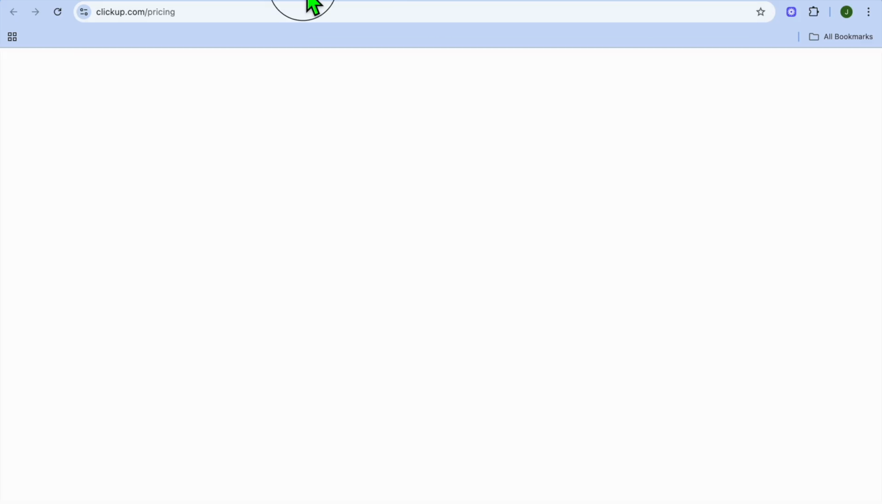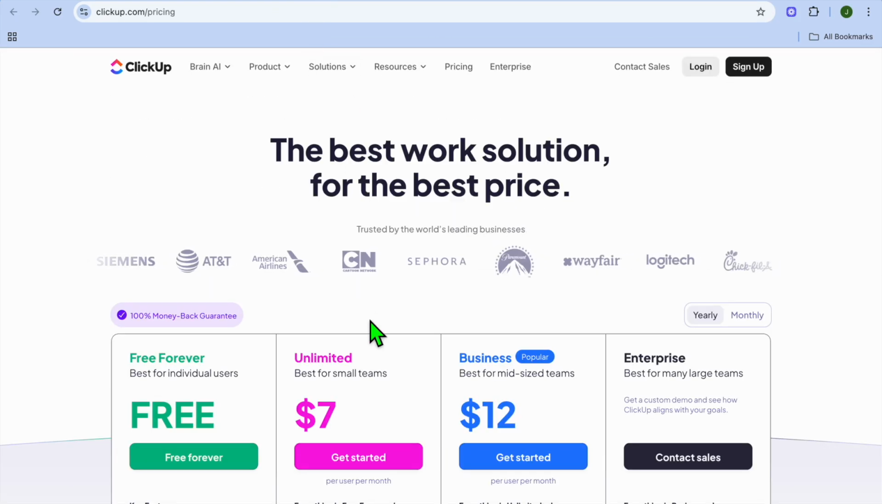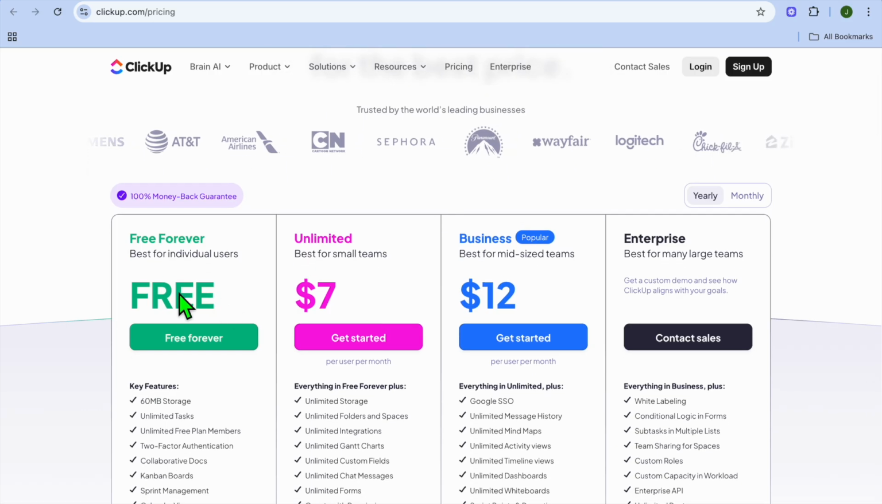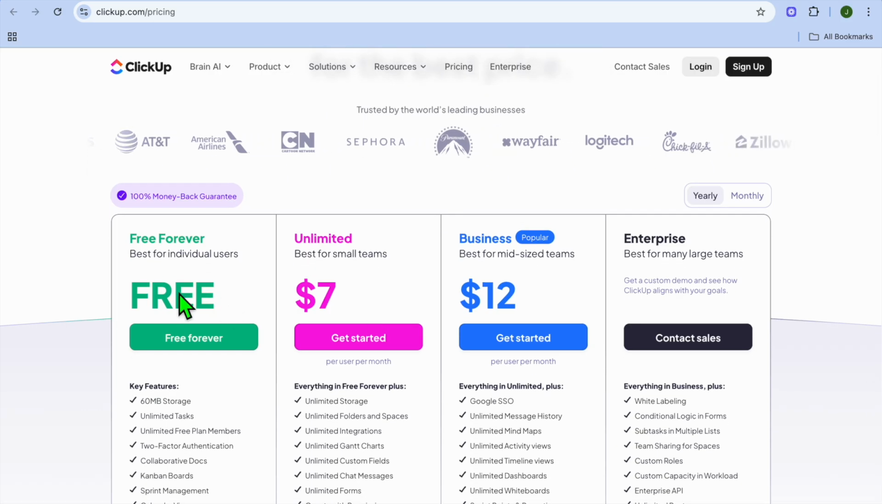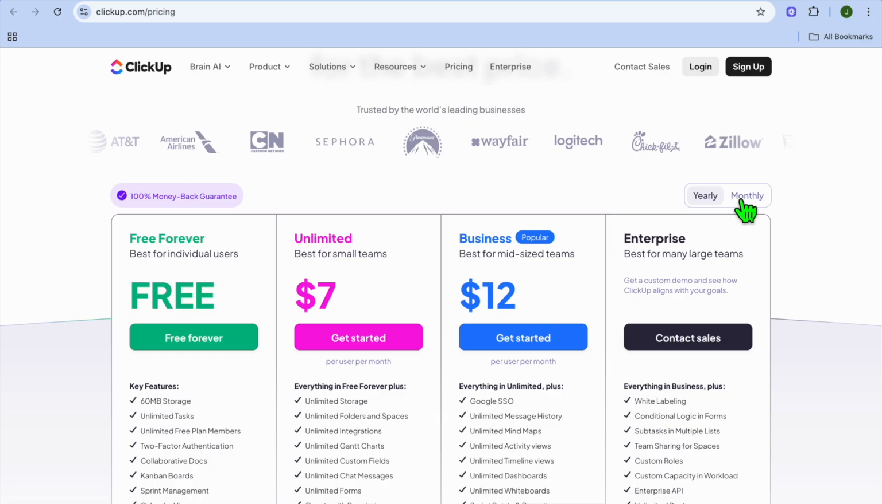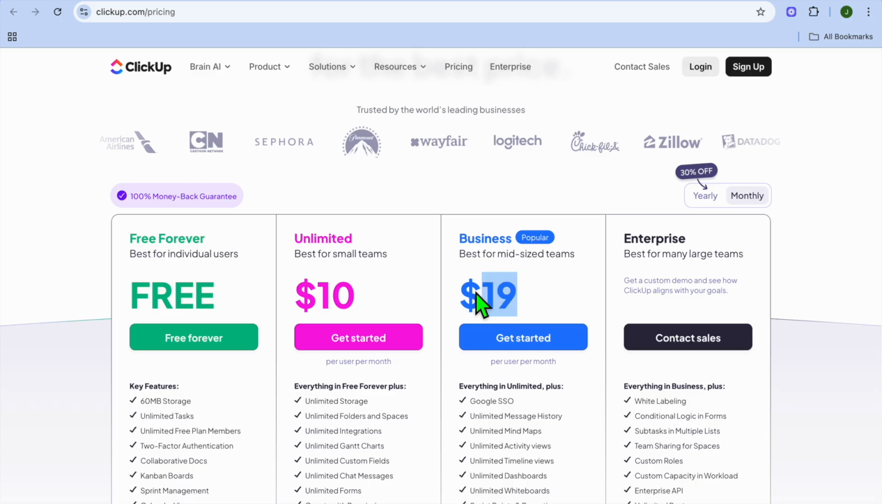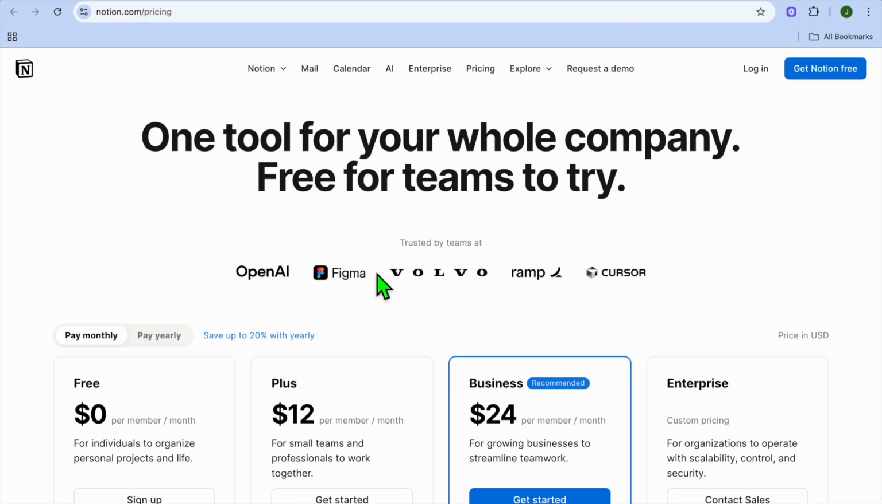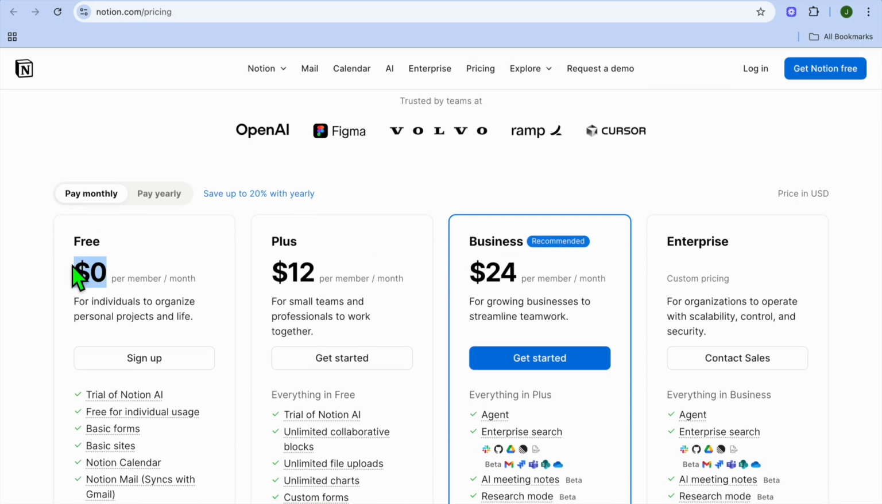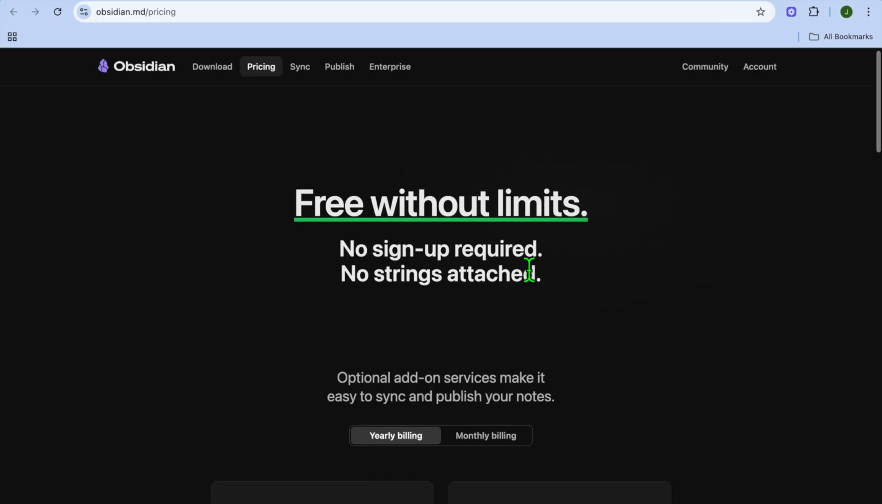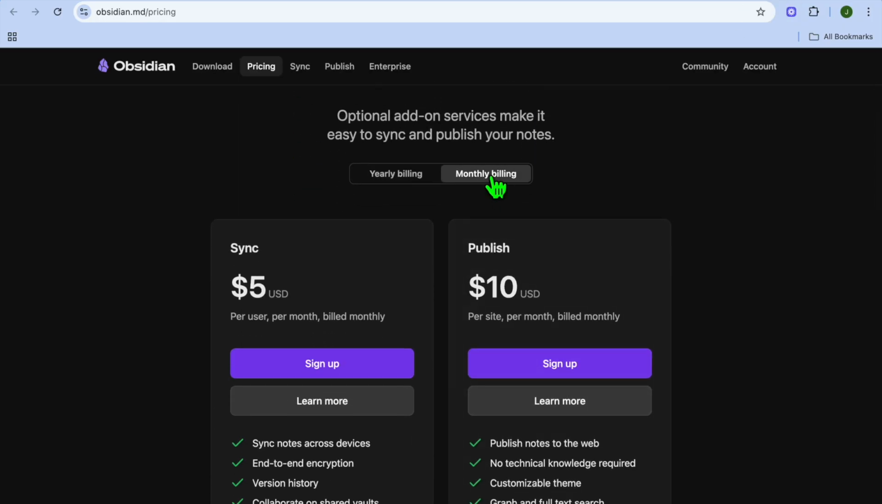And if we were to break down the pricing of all three platforms, with ClickUp you can use their free forever plan, and again I've left a link in the description, and you can get started on their monthly plan for as low as $10, and it can go up to $19. With Notion you can also get started on their plan for completely free, and the monthly plan starts at $12 and goes up to $24. With Obsidian you can also use it for free, as you can see right here, and their monthly plan begins at $5 and can go up to $10.